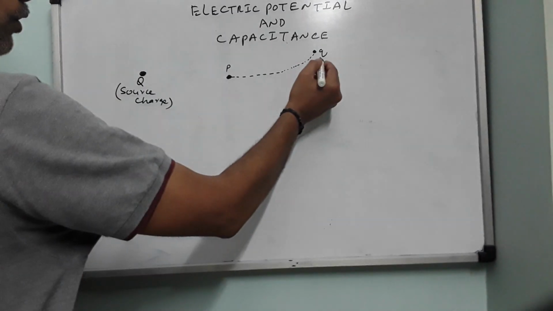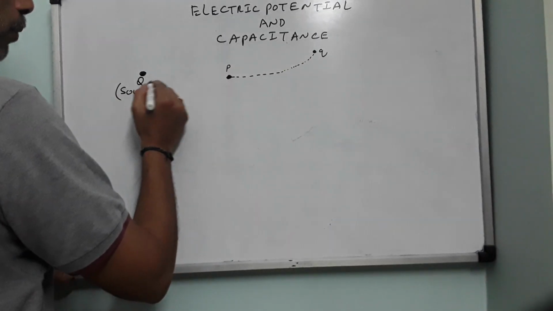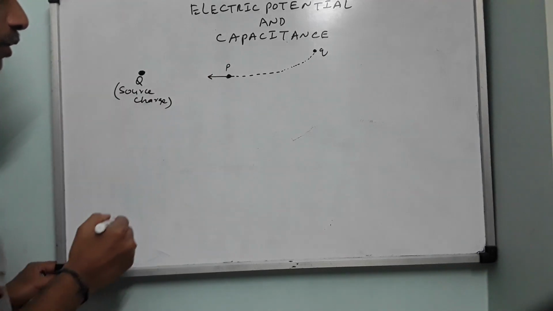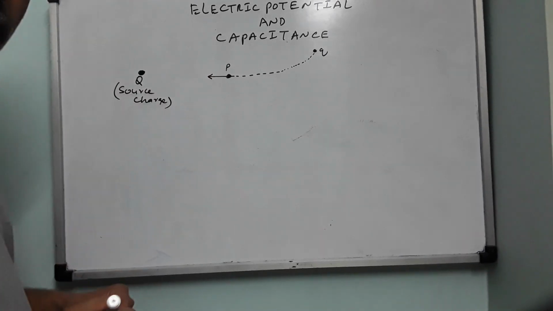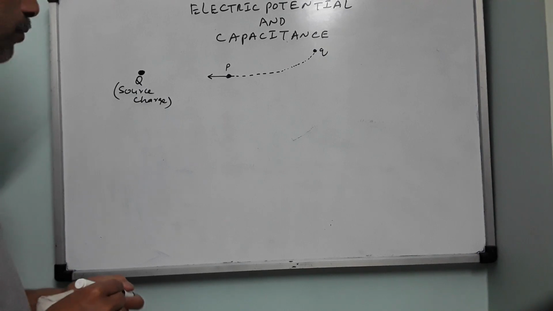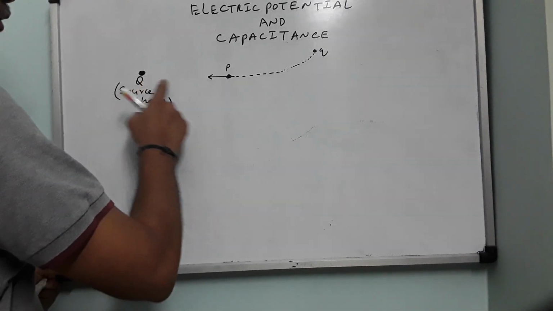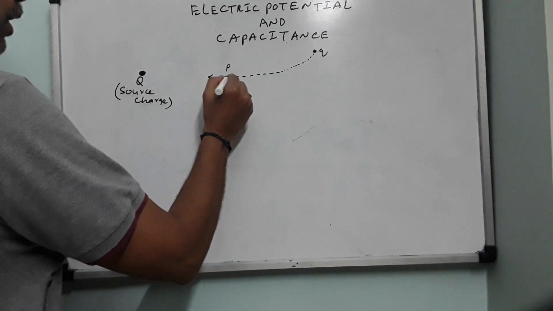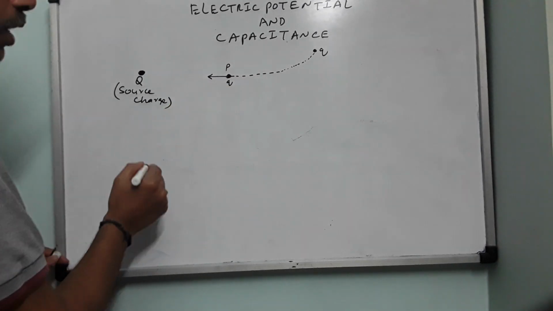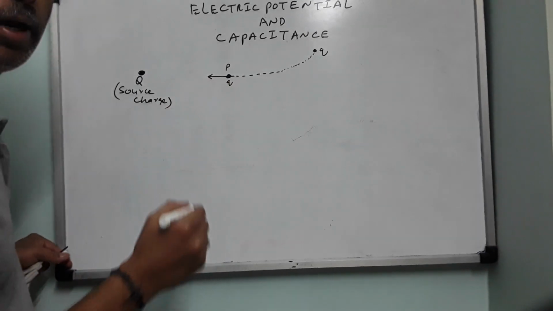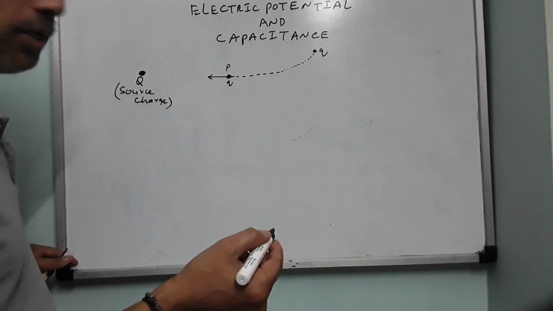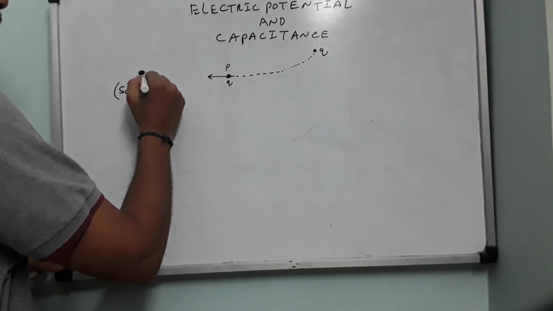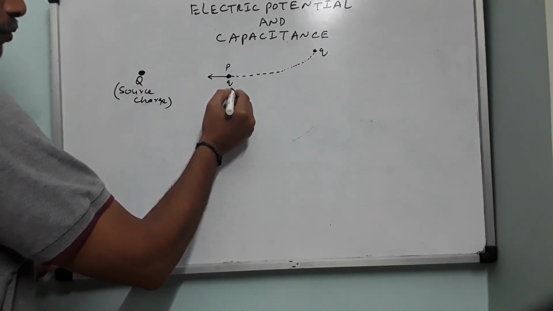In order to move this q towards this capital Q through a small distance, you have to do work against the electrostatic repulsion. Q is a positive charge. This q is also a positive charge, which is brought over here. In order to move it forward through a small distance, work must be done by some external agent in order to counter the repulsion force given by capital Q on small q.